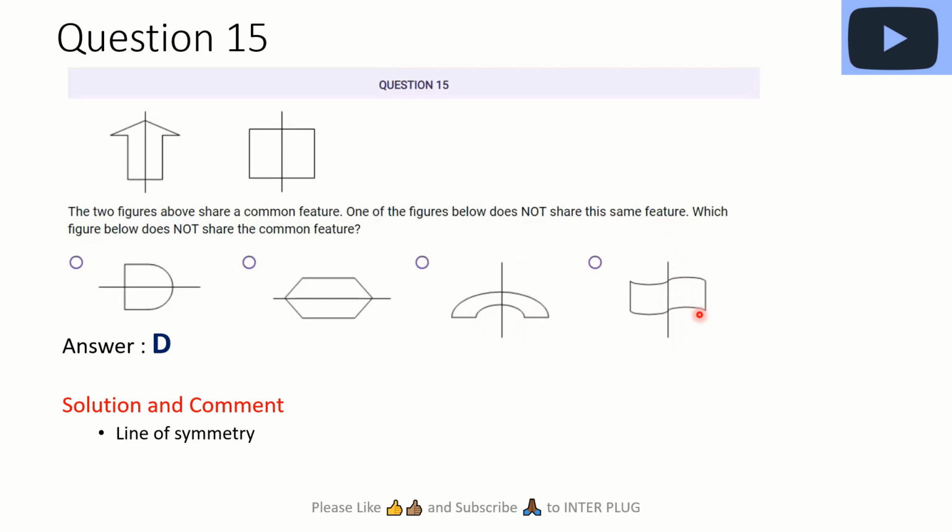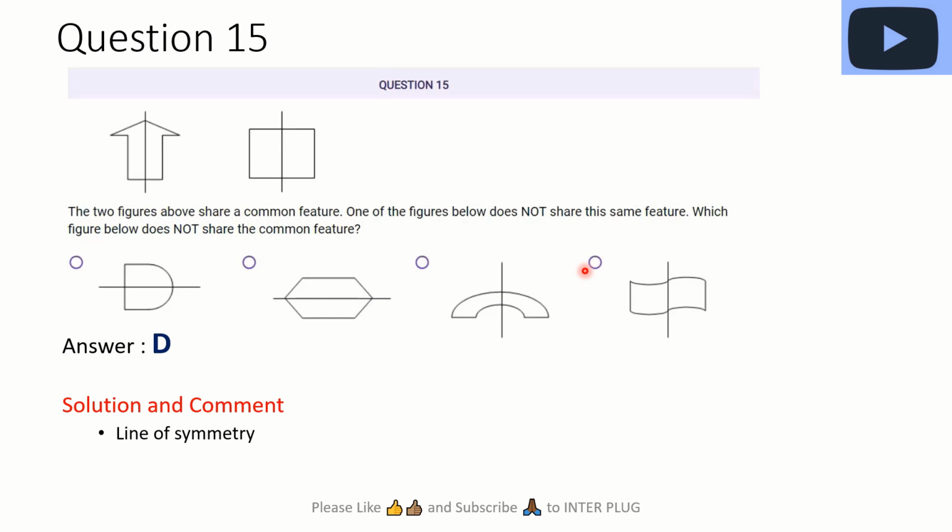If you bend here, this side is not the same. This side is a bit concave while this is somehow convex and it's not good, right? So this is the odd one. The answer is D, not part of the family. You're the outcast. Get out.